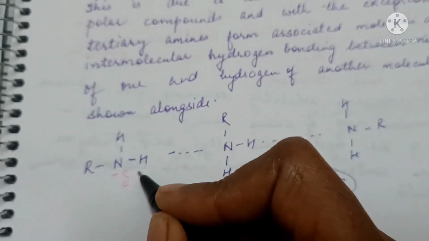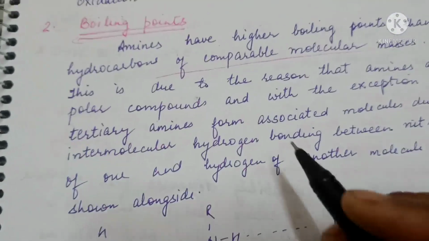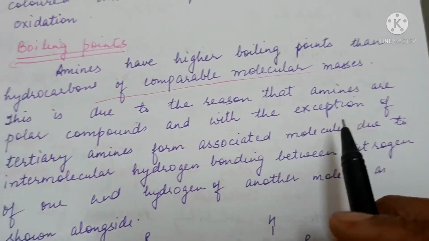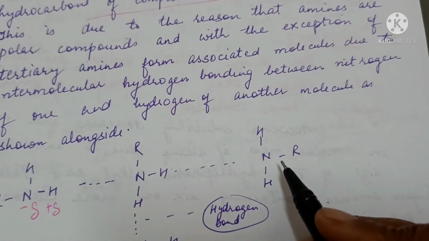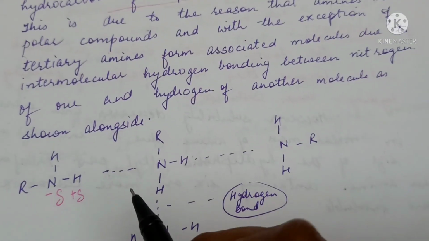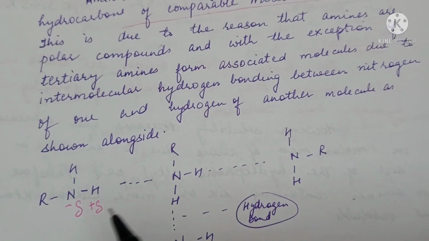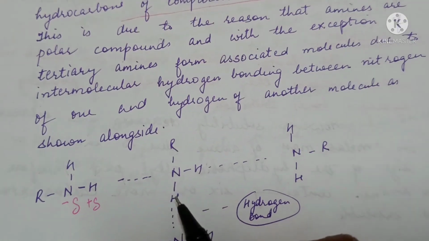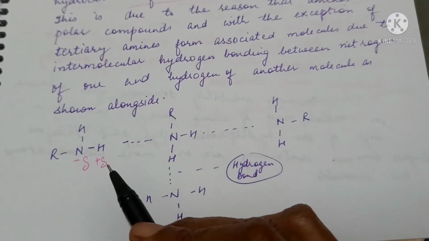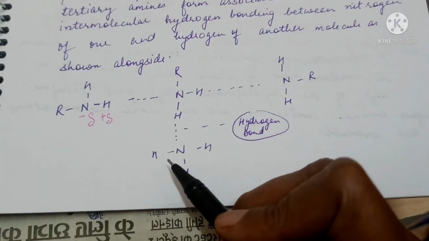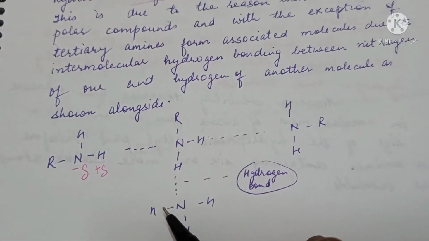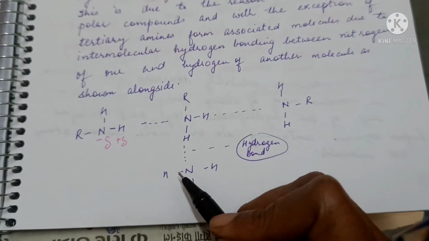Nitrogen has greater electronegativity than hydrogen. So with the exception of tertiary amines, these can form hydrogen bonds amongst themselves and get associated. Primary amines form maximum hydrogen bonds, so they are most associated.